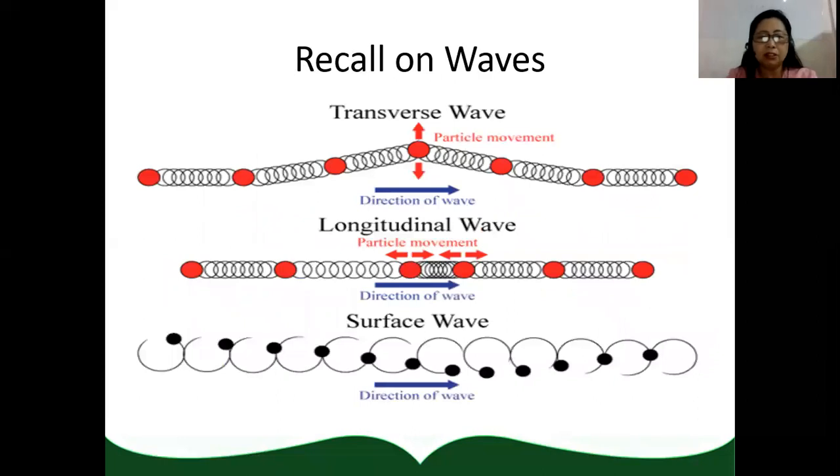Another example, if you will be considering the particles of a transverse wave, you will see that the particle moves up and down as the wave propagates from left to right. While in longitudinal wave, the particles move sideways as the wave moves forward. Okay?